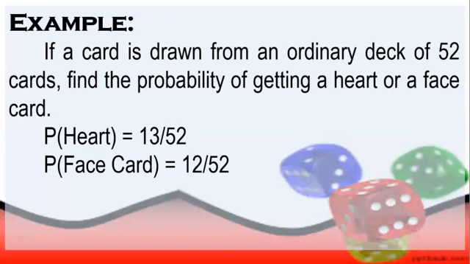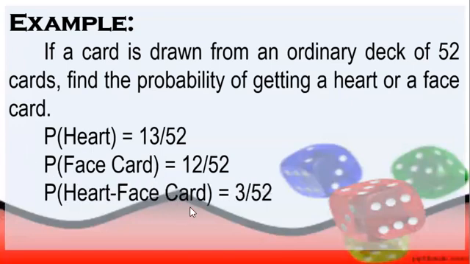And then identify po din natin kung ilan yung parehas na heart at saka face card. So example, or for this given problem, we have here the king of heart. Parehas po siyang heart at saka face card. We also have the queen of heart. Parehas din po siyang heart at saka face card. And we also have the jack of hearts na parehas din pong heart at saka face card. So yun po yung mga cards na meron tayong yung na-satisfy yung dalawa nating conditions. So therefore, the probability of a heart and face card is equal to 3 over 52. Or meron tayong tatlong cards na parehas heart at saka face.